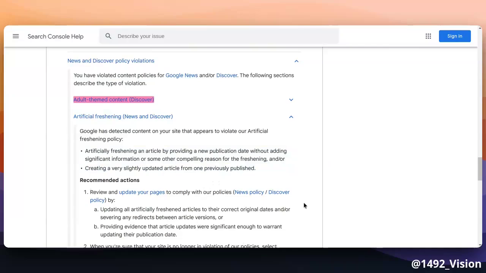Now, what is a significant change in the eyes of Google? That is still to be precisely defined. Also, pay attention to some CMS that can change the publication date of your article whenever you change a comma. WordPress, anyone? Make sure you triple-check what your CMS does and how to avoid such behavior. Closely related and mentioned as well: redirections, or creating a new article close to an existing one.